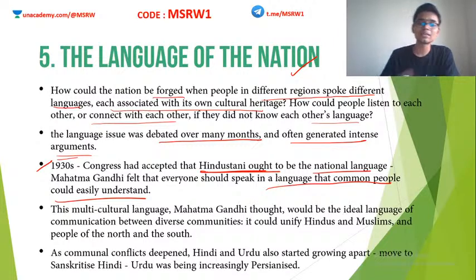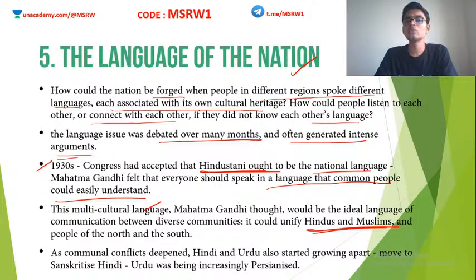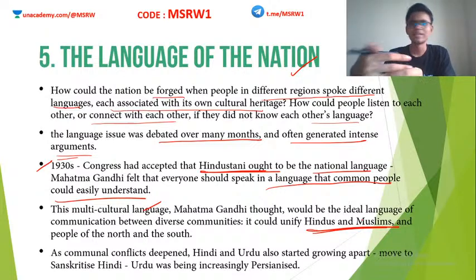Mahatma Gandhi thought that this multicultural language would become a force that can actually unify Hindus and Muslims. Hindi is more related to Hindus, with a lot of Sanskritization in it. Urdu is related to Muslims because of lots of derivations from the Persian language. So Mahatma Gandhi thought that if we go with Hindustani, which has a proper balance of both Hindi and Urdu, then it could bring in some sort of Hindu-Muslim unity in this country. So he envisioned this. All right, but it did not happen, obviously.